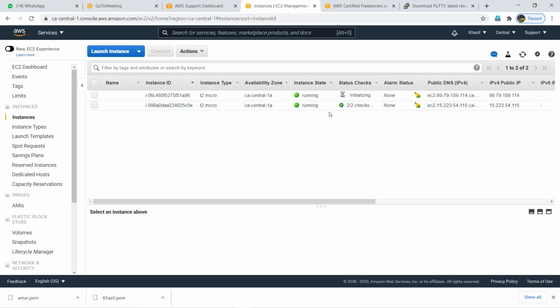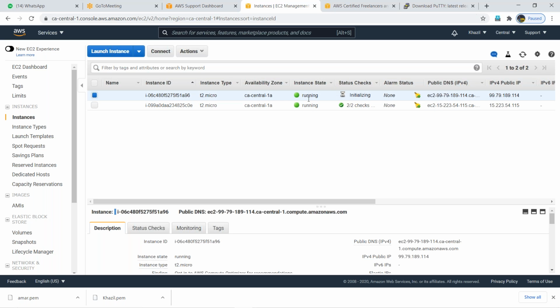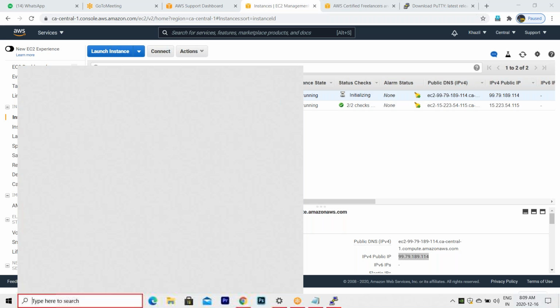Select your server. Which server is latest? The first one. Again, this server has one more IP address. So guys, that is a unique IP, not the same for every server. Every server has a different IP. Now open Putty application in your laptop.